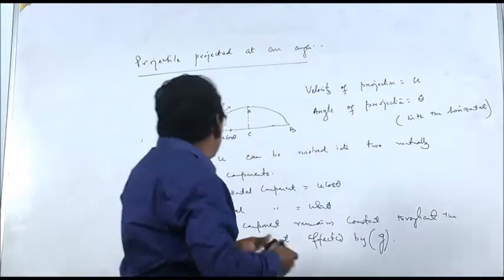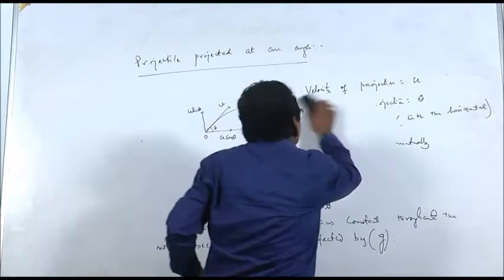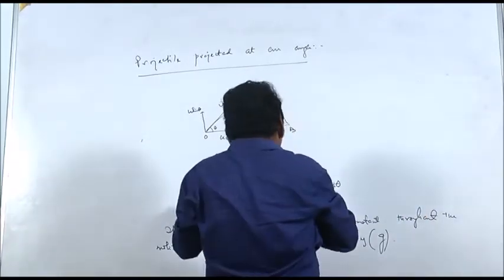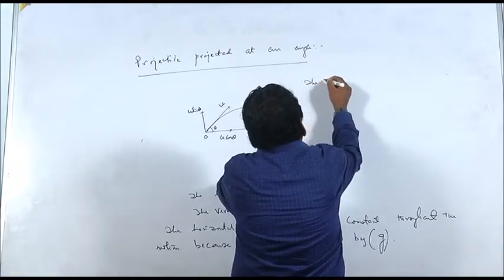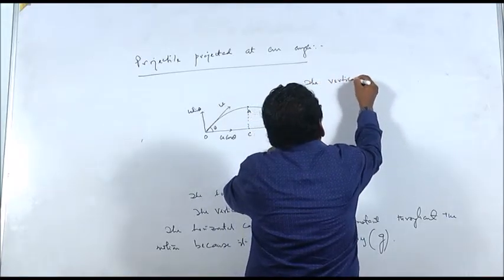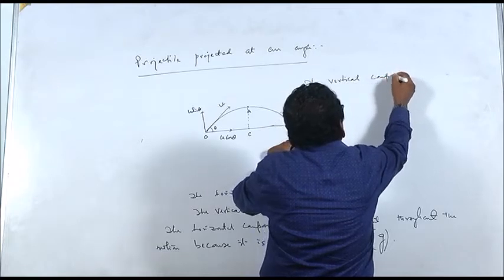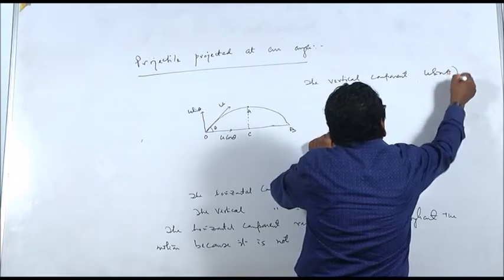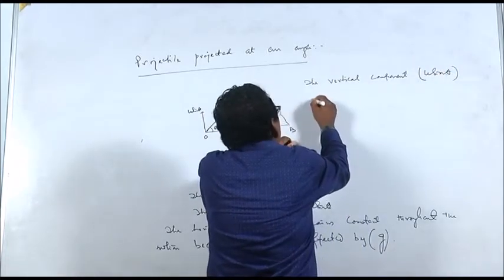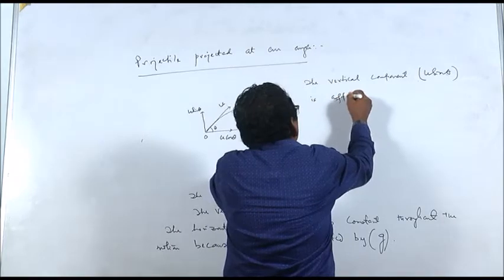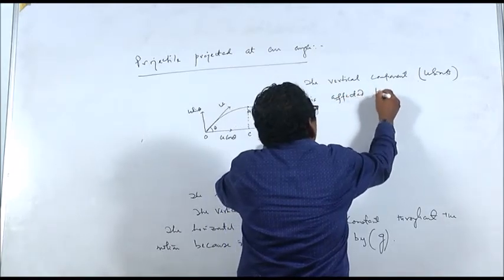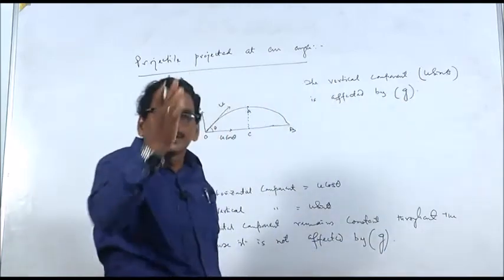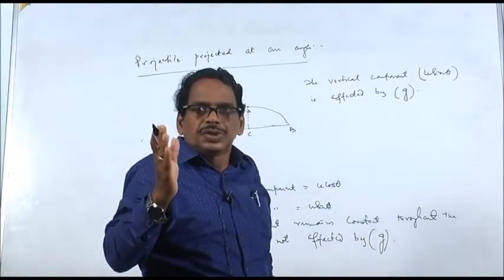The vertical component u sin theta is affected by g because it is in the vertical direction and g is in the vertical direction.